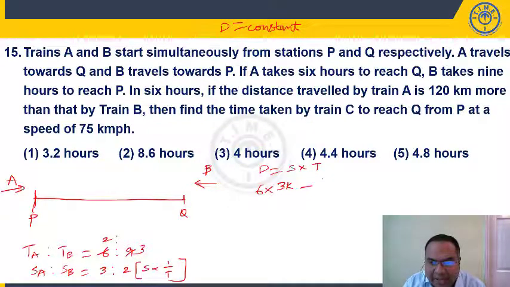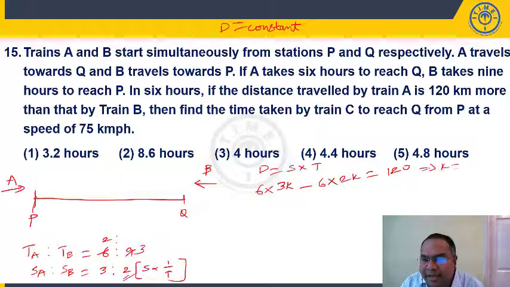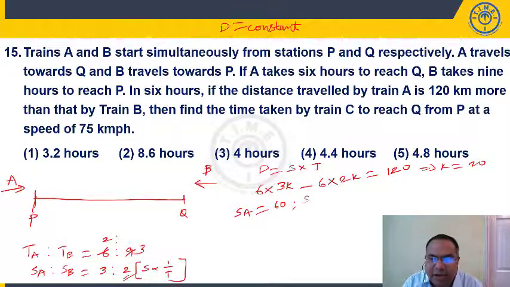Minus distance covered by B in 6 hours. 6 into speed of B, 2k, is equal to the difference, which is 120, right? So 6k is equal to 120. From this we'll get k is equal to 20. K is equal to 20 means speed of A is 3k, 3 into 20, 60. Speed of B is 2k, 2 into 20, 40.